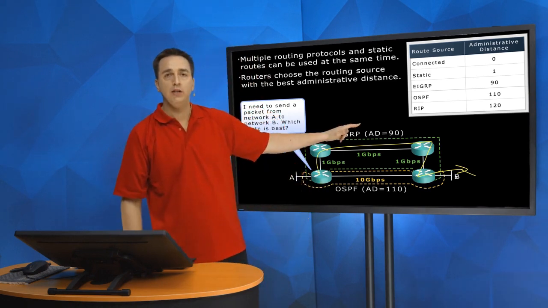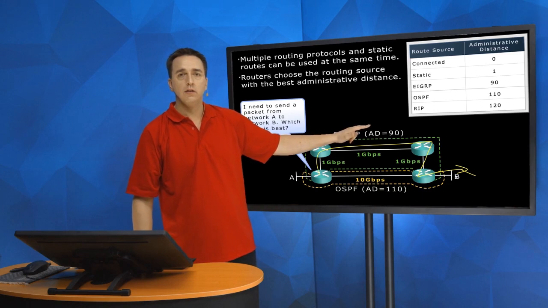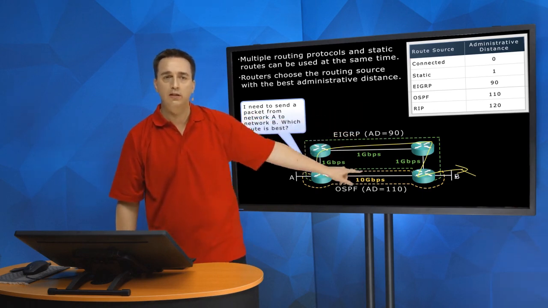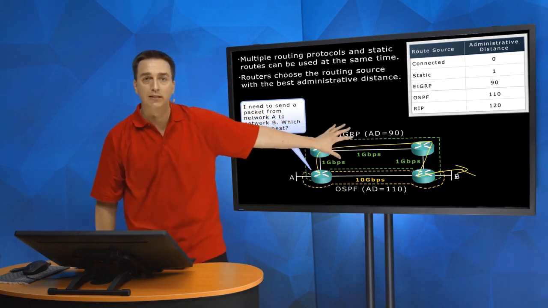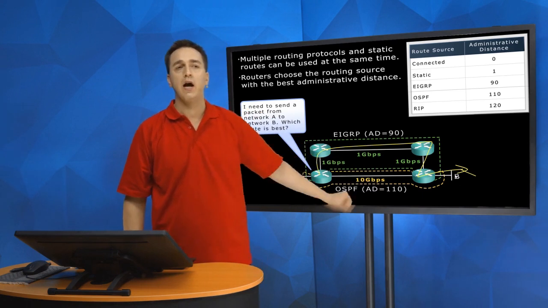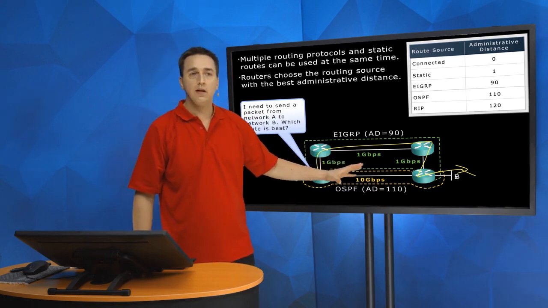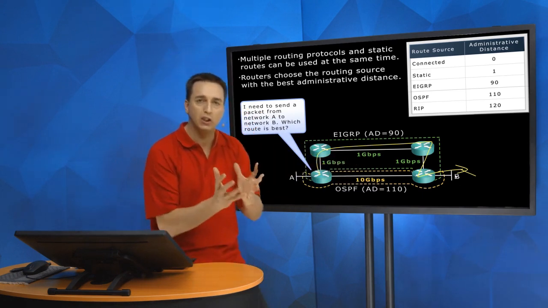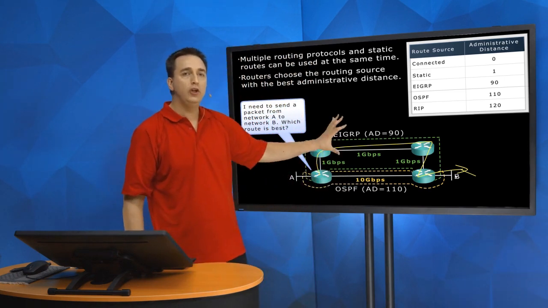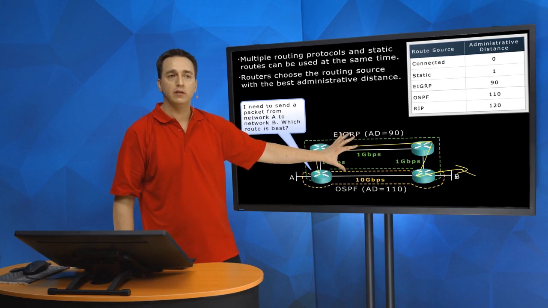Example, EIGRP is my GPS. OSPF is my wife. We're going to Wally World. Do I listen to my wife? No, I listen to my GPS. Same scenario. I don't listen to OSPF. Why? 110 is higher than 90. It's that simple. And this is a concept that you must grasp. It's extremely important because this is used first before we look at the metrics.